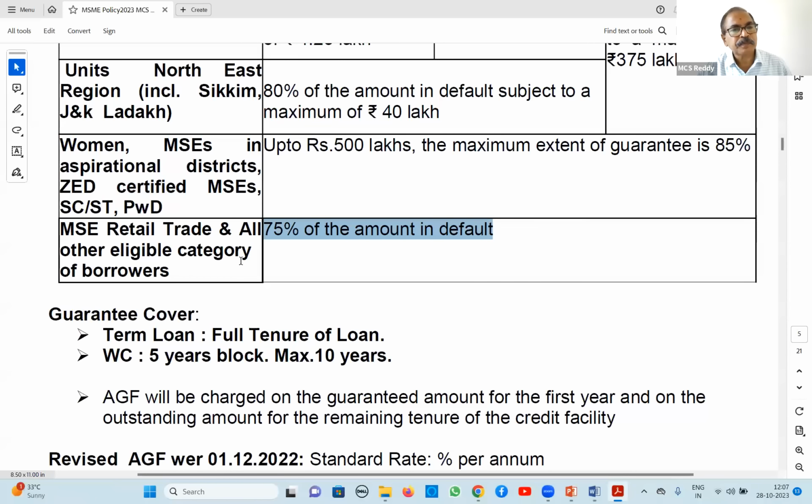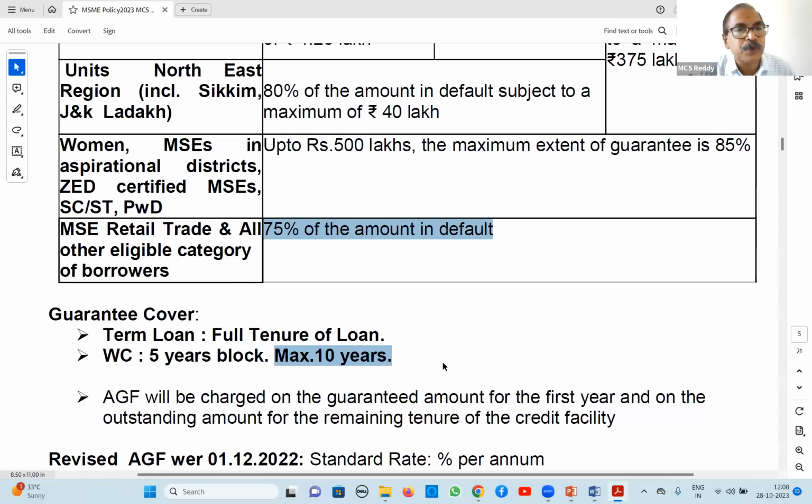Next, term loan: guarantee coverage is for the full term of the loan. For working capital, earlier it was 5 years block, maximum 10 years; now any number of blocks, this also you have to correct. Any number of blocks, every 5 years, it will go on continuously because, as long as the unit is running, the OCC will continuously be there.